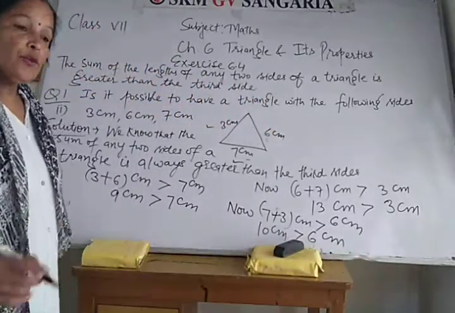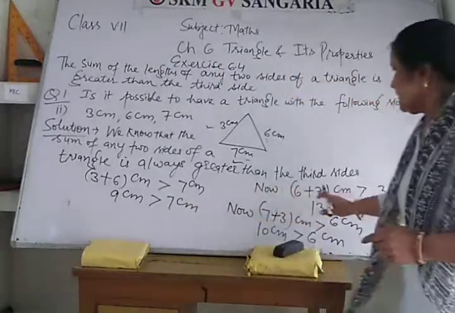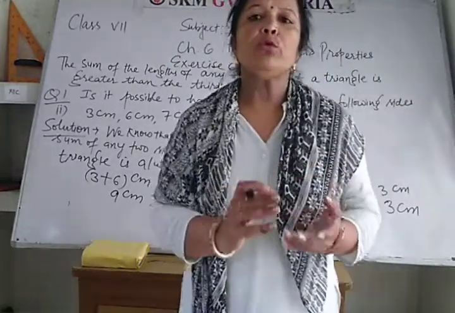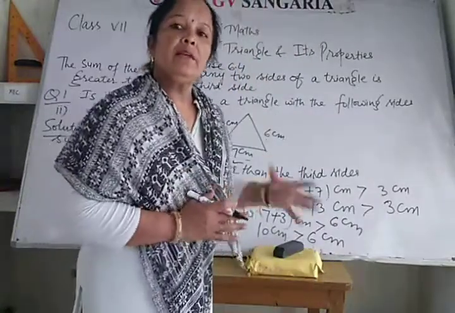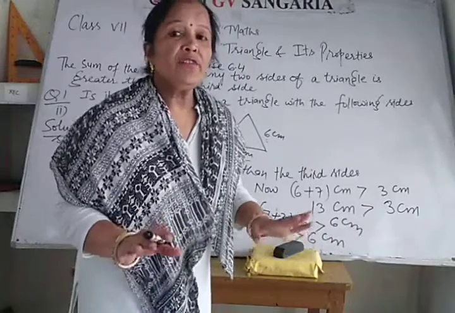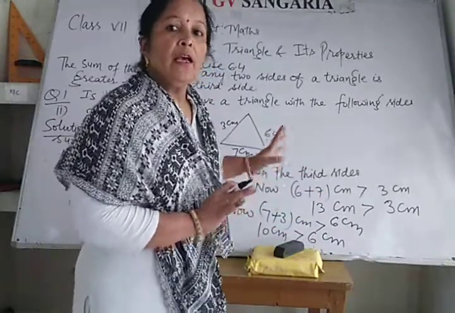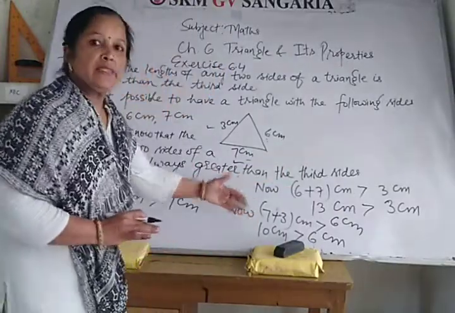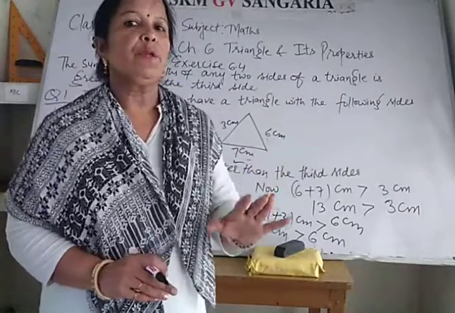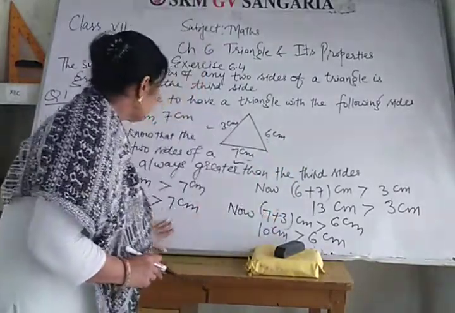Okay. So it should happen in all the cases. If in two cases it is greater, and in the third case the sum of any two sides of a triangle is less than the third side, then it's not possible to have a triangle with the given sides. It should happen in all the cases. The sum of any two sides of a triangle should always be greater than the third side. Okay, hope it's clear to you.